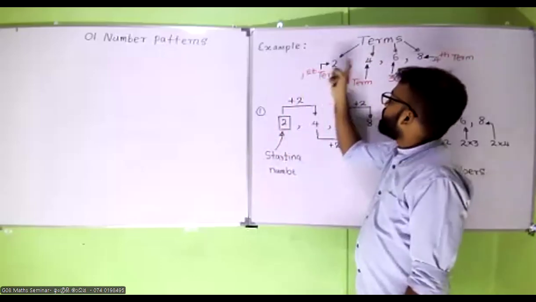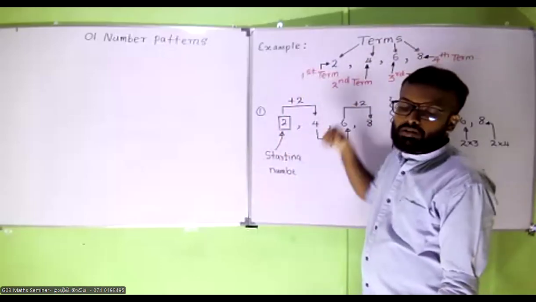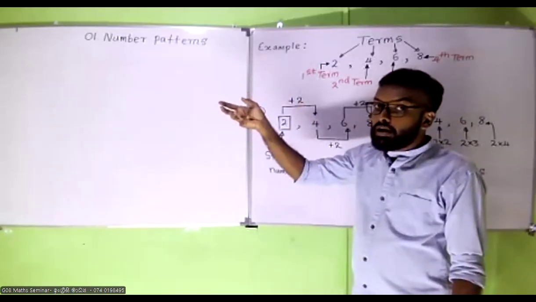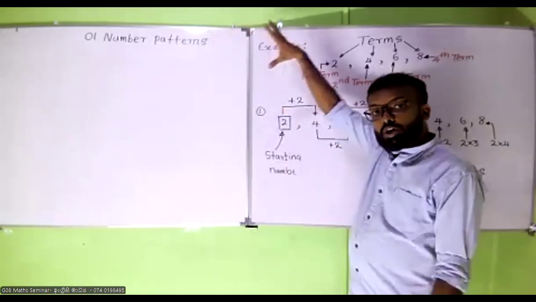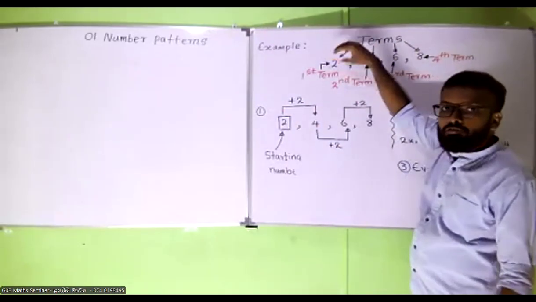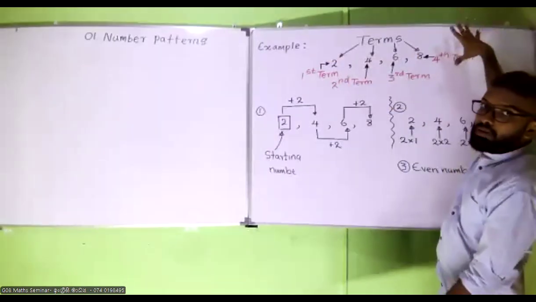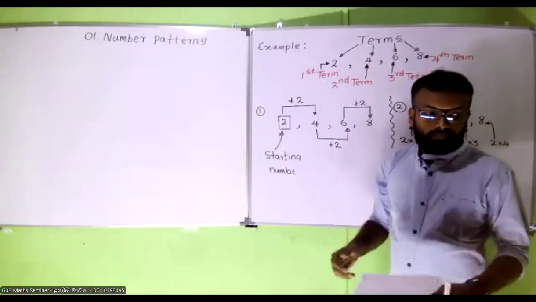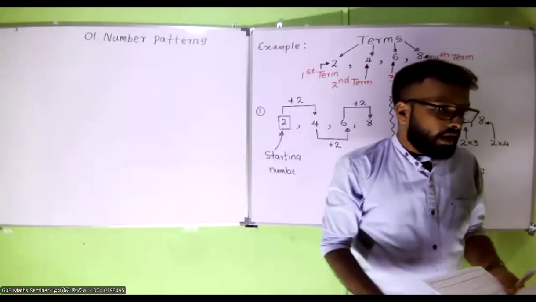If you are writing in descending order, it is biggest number to the smallest number. But here we have the smallest number to the biggest number, so we can say ascending order.